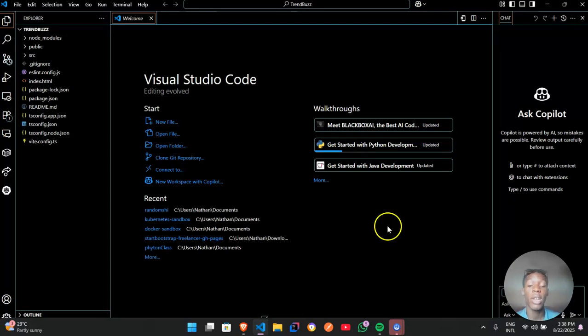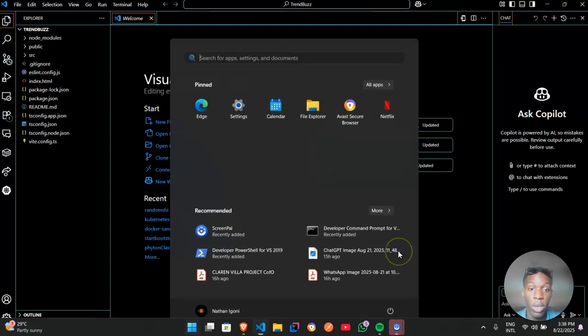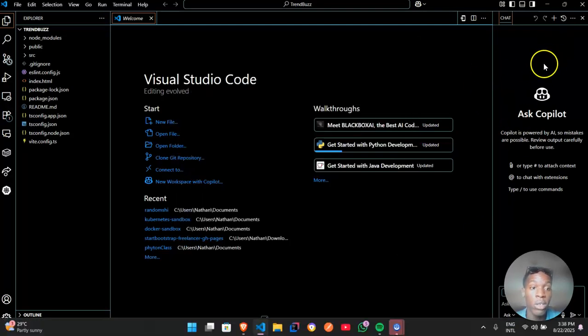And I'm not saying you should heavily rely on AI. Using AI is good, but moderation is also nice. So you also know what you're doing, and your entire code doesn't just follow what the AI is doing, and you don't even know what your code is doing at that point. All right, because we're going to be working with AI too, we already have the Copilot extension out here.